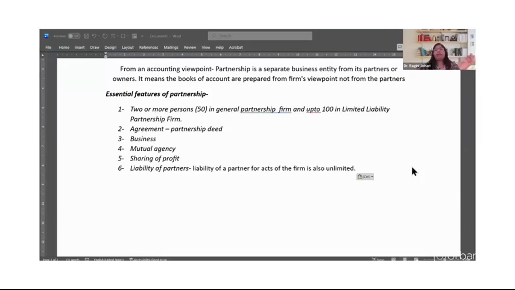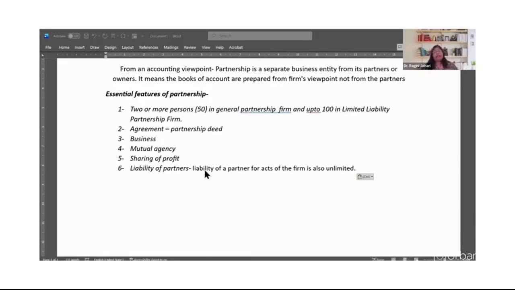Now, in this, we can have two types of partnership business: the general partnership firm and the limited liability partnership. In a general partnership firm, the maximum number of partners can be 50, again as per Indian Partnership Act. But if it is a limited liability partnership firm, we can have up to 100 partners joining. Now, at class 12 level, it's only general partnership firm, so we restrict ourselves to maximum number being 50.